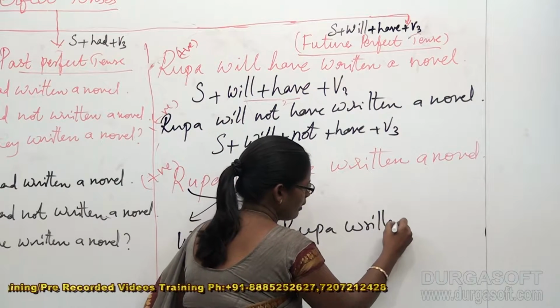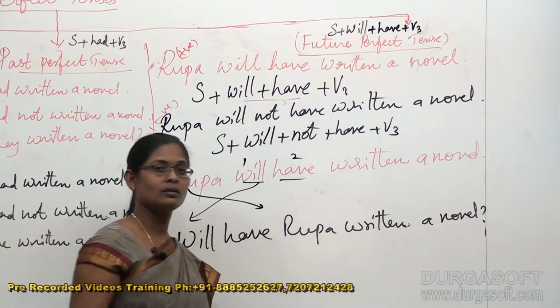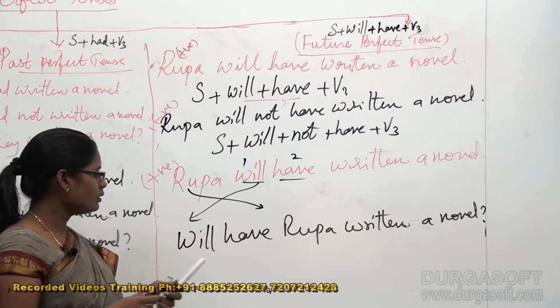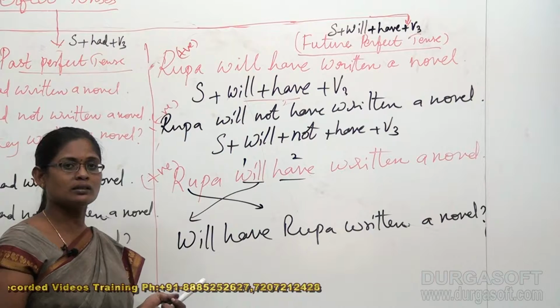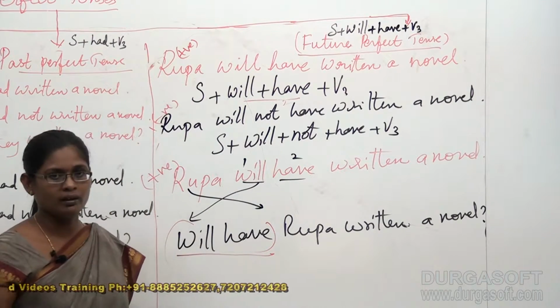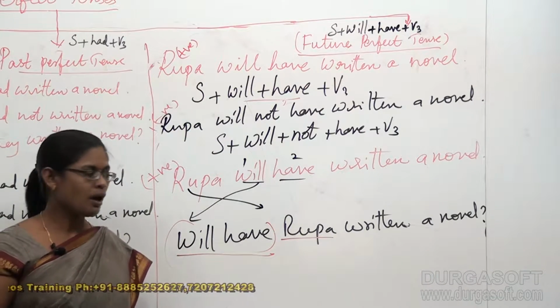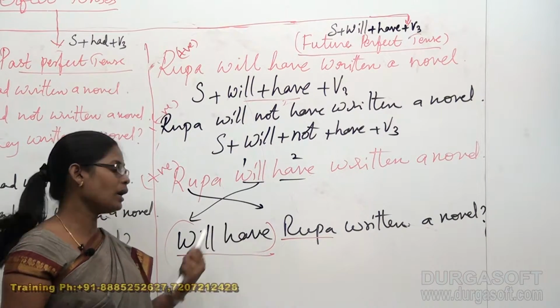Will Rupa have written a novel. Can you see here? Here we have interchanged the places. But what did we do? We brought the total pack here. Rupa occupied its own position as it is. But here we brought the total pack.